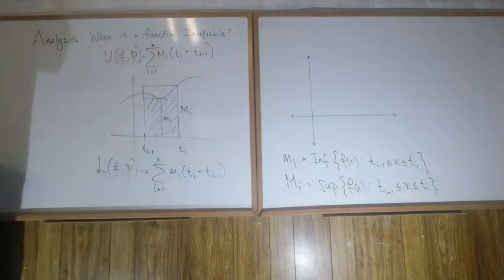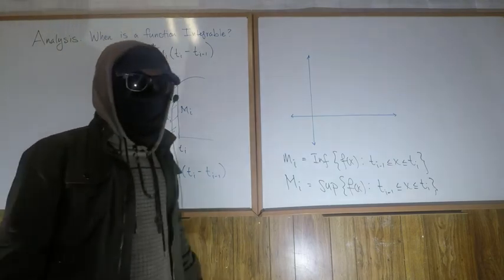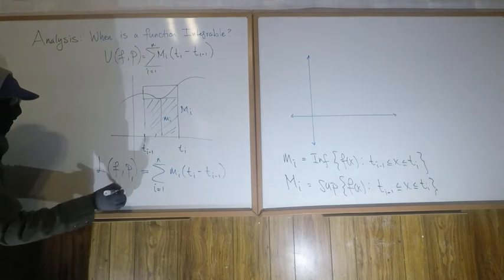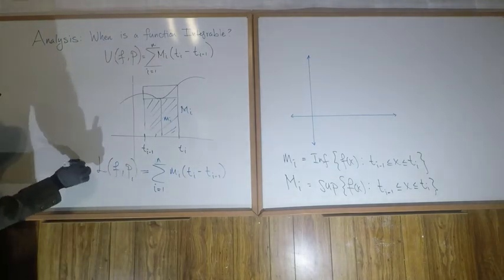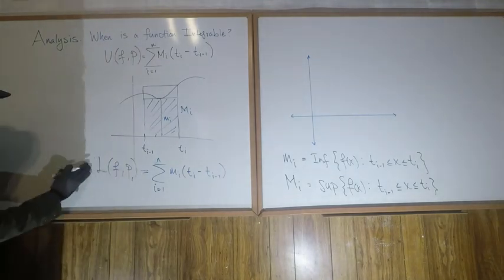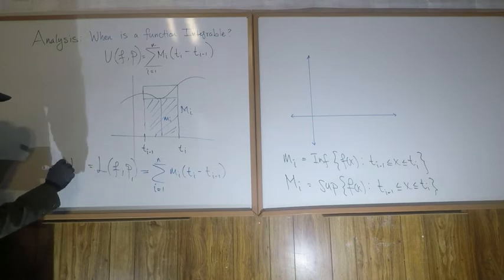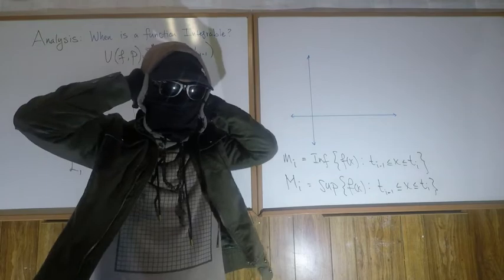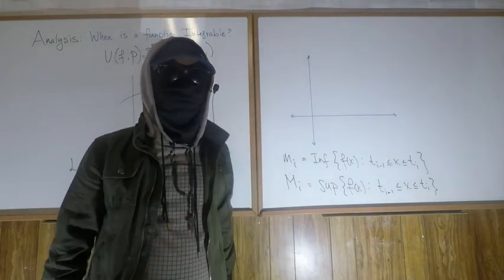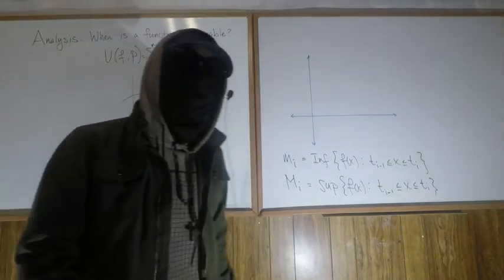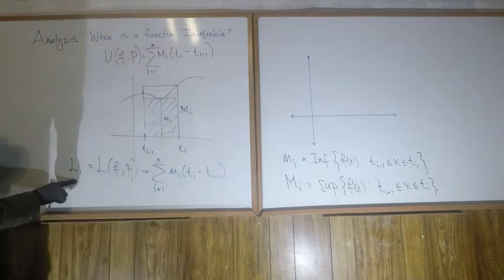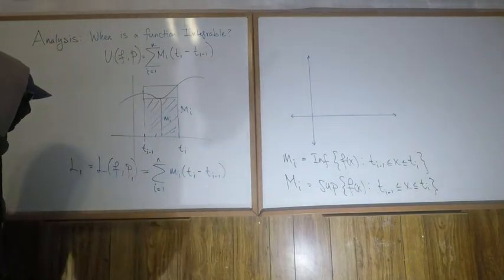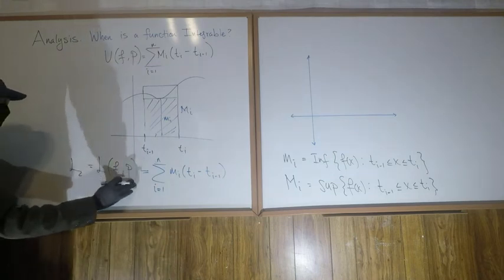Now, when we change partitions, what's going to happen? Let's say we have one partition different from another partition. Then we can distinguish each partition as L1, which is concerning partition 1, whatever partition 1 may be, and L2 would be partition 2.